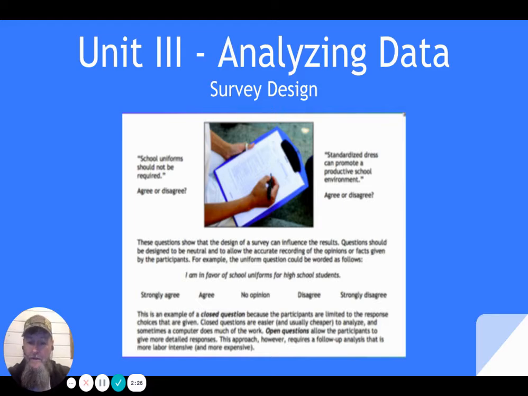Now, questions for a survey should be designed in a neutral fashion that allows accurate recording of the opinions and facts of those people that are participating in the survey. For example, the uniform question could be worded like this: I'm in favor of school uniforms for high school students. That doesn't tell them that they need to be required or they don't need to be required. It doesn't tell them that they can promote a productive school environment. It doesn't do any of that. It just says, I'm in favor of school uniforms for high school students. And then it gives them a scale in which to determine their level of whether they agree or they disagree.